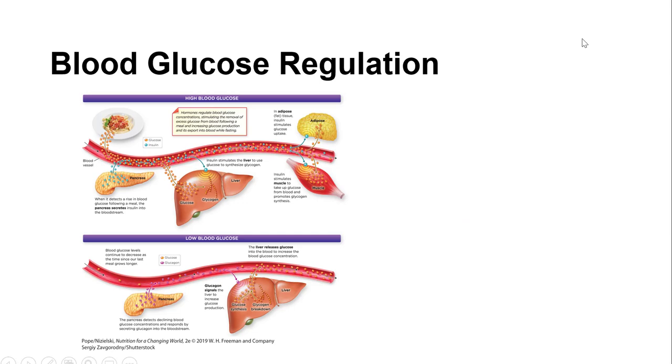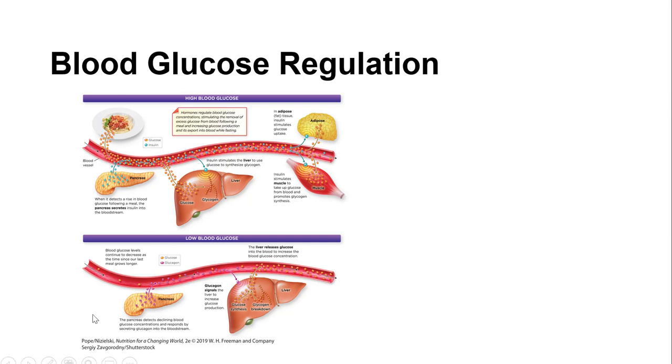Our blood always keeps a specific amount of glucose in the blood at all times, so that it's ready for action if the cells need glucose. For the body to function properly, blood glucose levels must be maintained in a fairly narrow range. When the blood glucose levels go above or below this range, the pancreas responds with hormones.